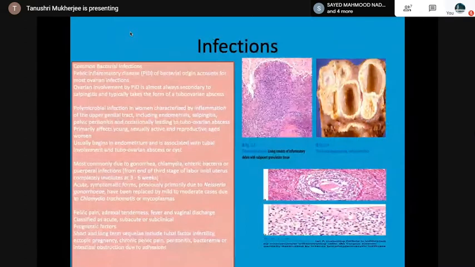Then the infections of the ovary, it can be with the spectrum of a pelvic inflammatory disease of bacterial origin, which accounts for the most ovarian infection. It is always secondary to salpingitis and takes the form of a tubo-ovarian abscess. Polymicrobial infection in women characterized by inflammation, salpingitis, pelvic peritonitis, and leads to tubo-ovarian abscess. Most commonly due to gonorrhea, chlamydia, enteric bacteria, or puerperal infection. So there can be adnexal tenderness, fever, and vaginal discharge.